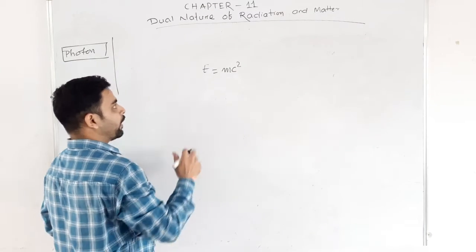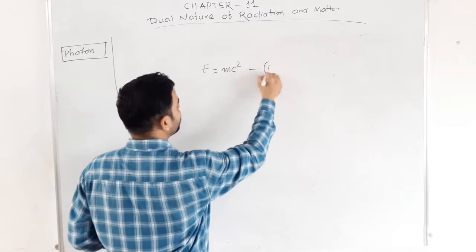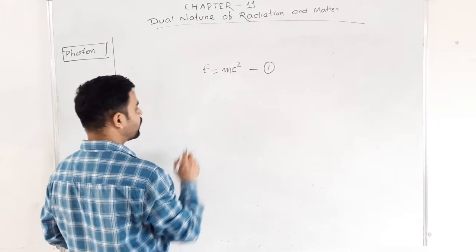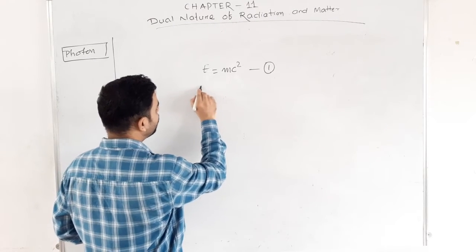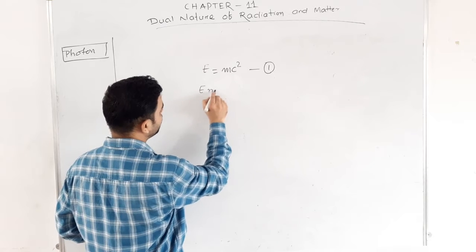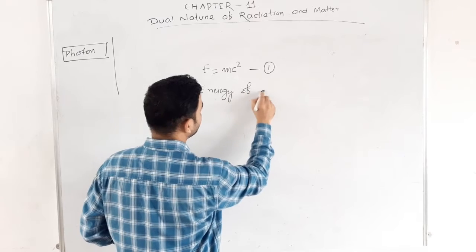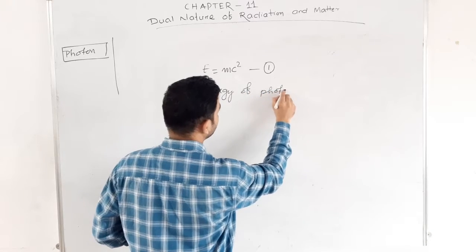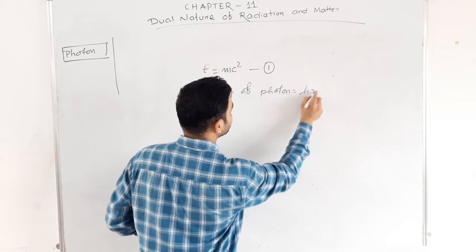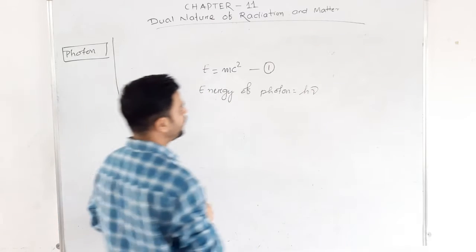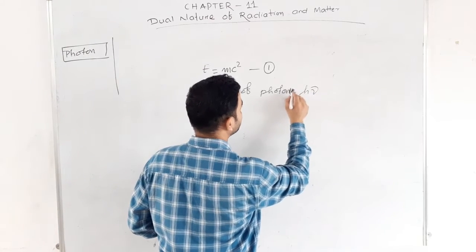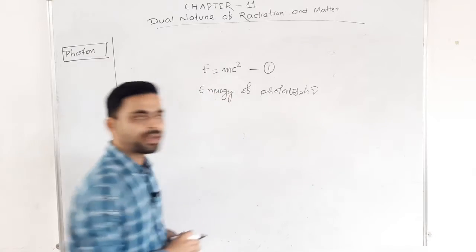Okay, again we know, put this as equation 1. We know that the energy of each photon, energy of light, equal to h nu, right? Energy equal to h nu.